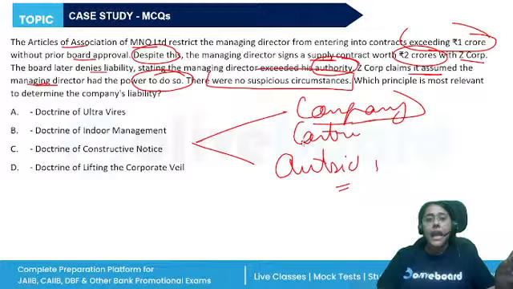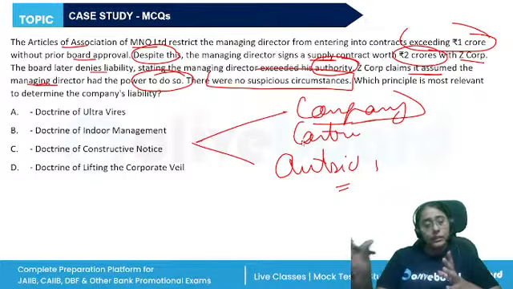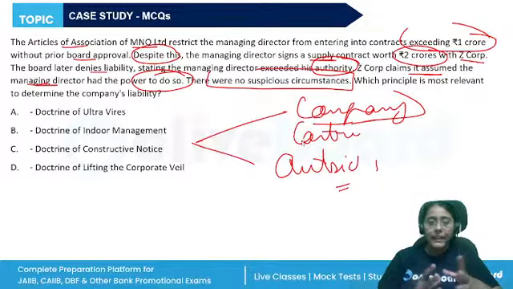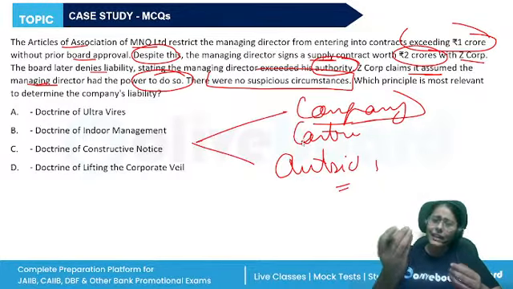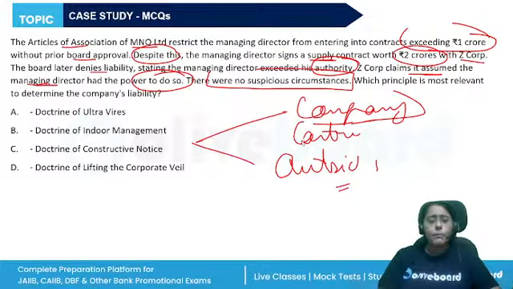Let's say the AOA said that the managing director is going to enter into the contract with the board approval. The third party has read the AOA and assumes that if the managing director is coming into the contract, obviously they have the board approval. Now, about any internal mismanagement or irregularity, the third party is not liable.